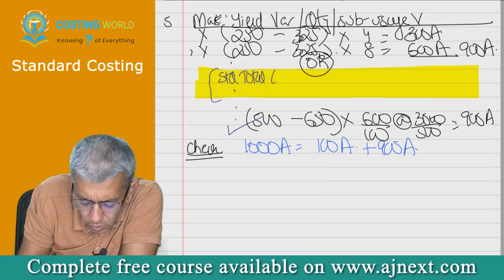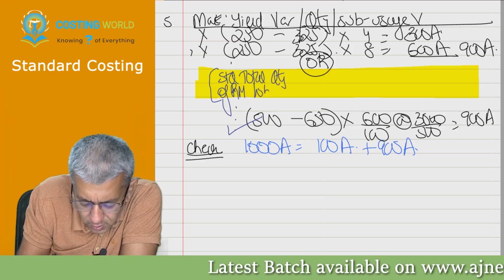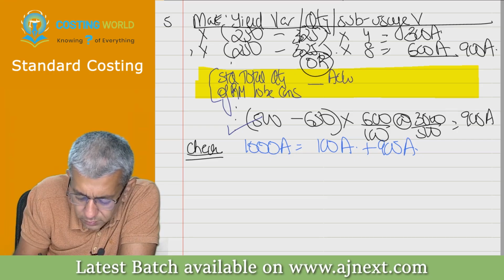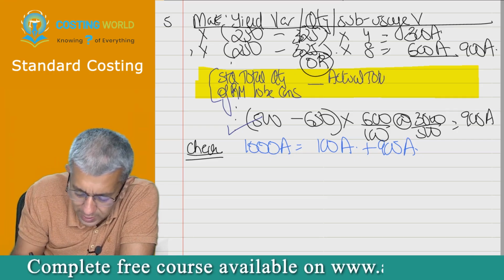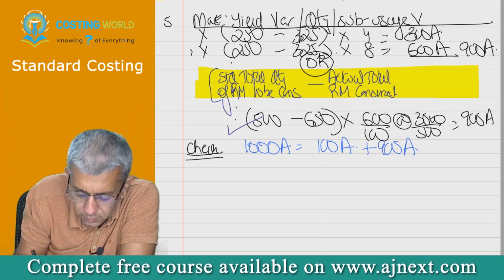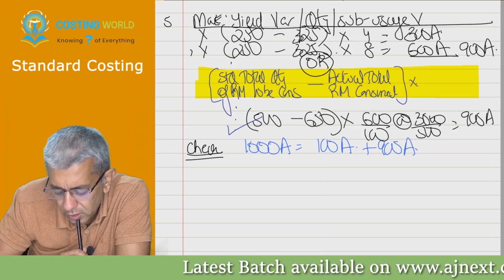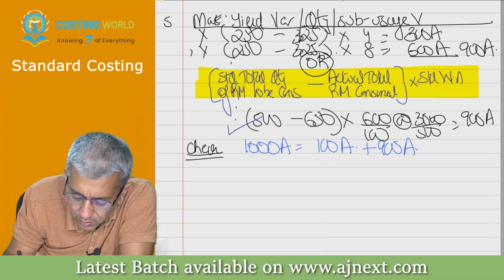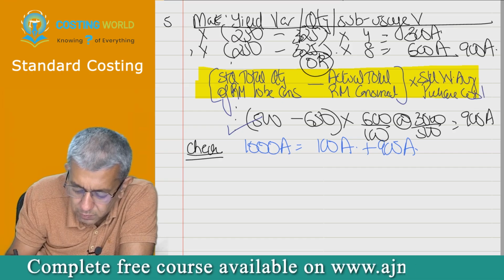Standard total quantity of raw material to be consumed, minus, what is 650? Minus actual total raw material consumed, into, what is 3000 by 500, beta? It is standard weighted average purchase cost.